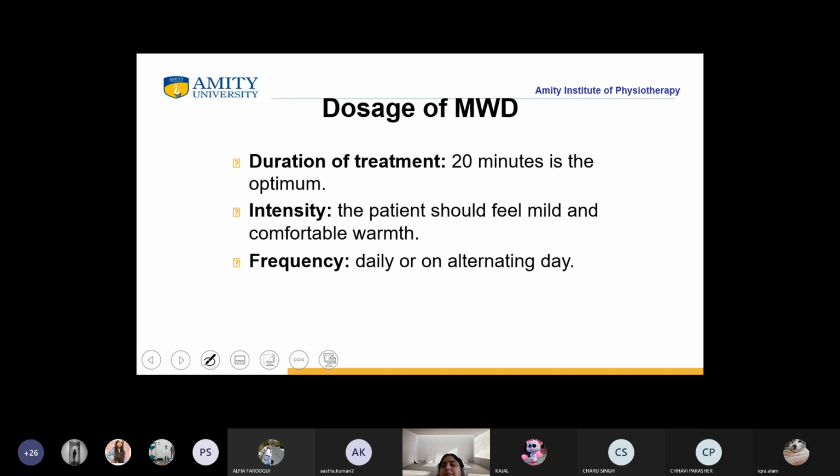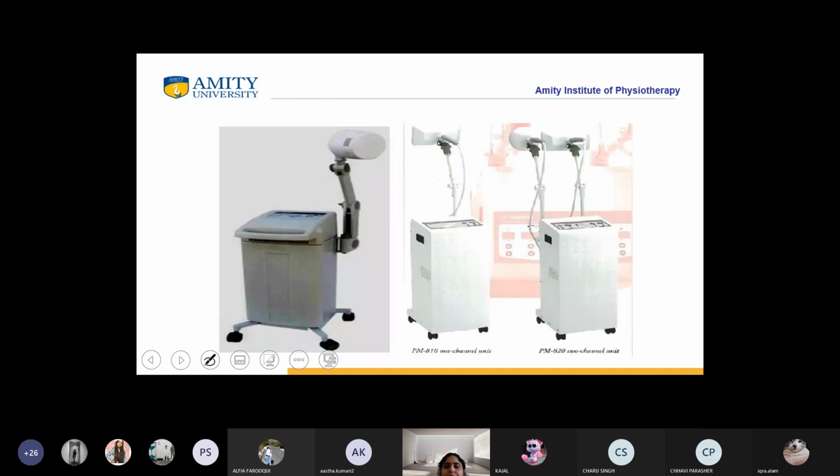Okay. Now, what is the dosage? Dosage should be 20 minutes, which is absolutely all right, not more than that. The patient should feel mild and comfortable warmth. It should not be too hot. Okay. Then the frequency: it can be given daily or on alternate days also. So this is how the MWD machine looks like. Yes, all of you know about it.